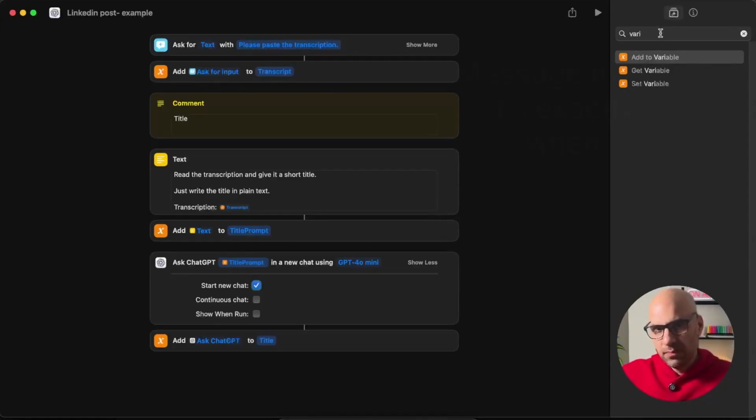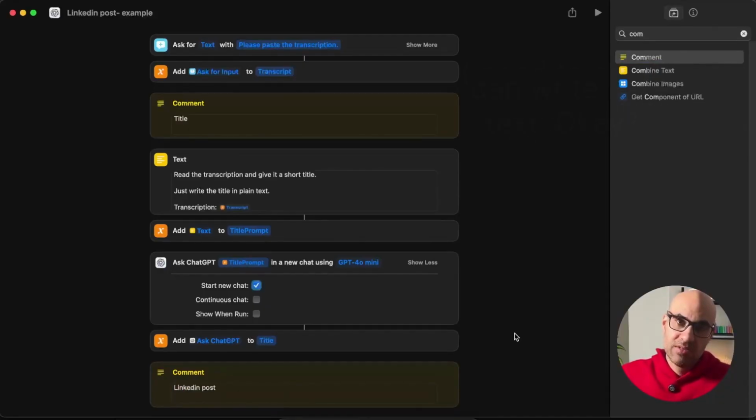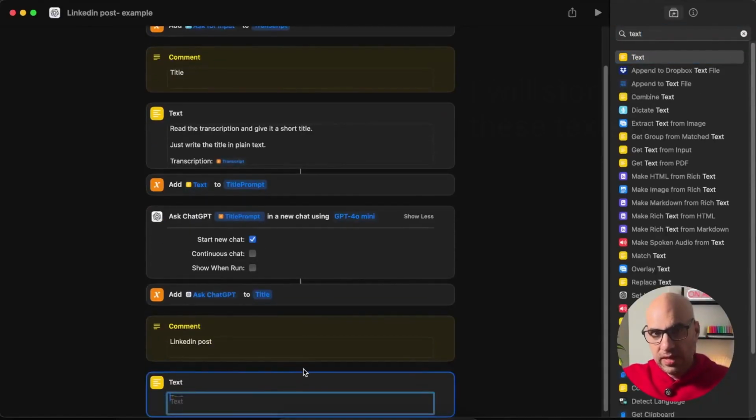So basically it's a repetition of this step, but configured for the LinkedIn post. I search now for a comment, add it, call it LinkedIn post, and now you can see that everything is organized well. We have the title with all the steps. We'll start now the LinkedIn post with all the steps, and you will see that it's easier to manage all the steps in that way. Let's add a text box, so we'll be able to add a prompt. Here is the text, double click. I will add a prompt.